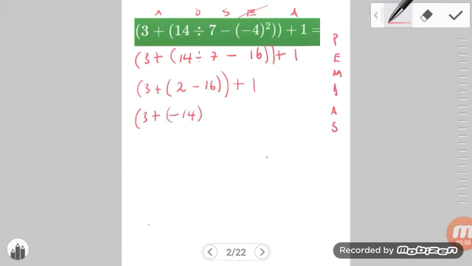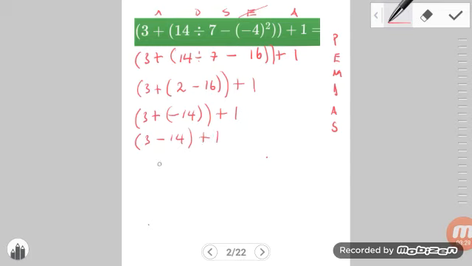And so that's the inner bracket, outer bracket plus 1. And finally, when a negative clashes with a positive, the result is a negative. So we have outer bracket 3 minus 14, outer bracket plus 1. Nice.